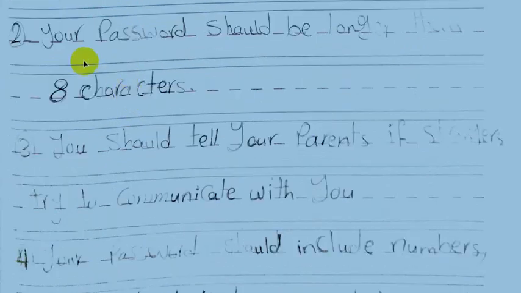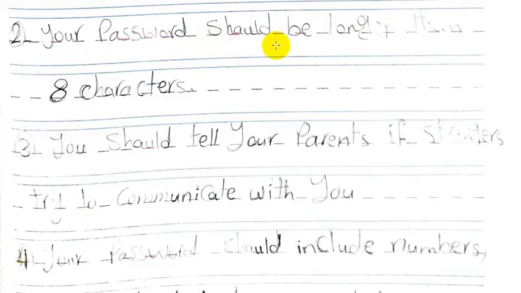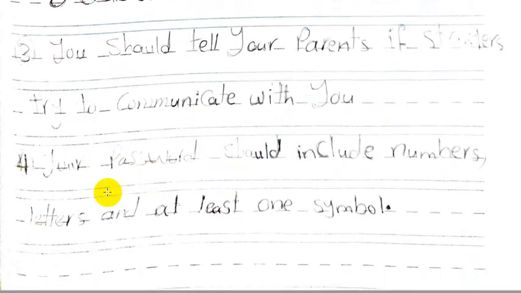Number 2. Your password should be longer than 8 characters. Number 3. You should tell your parents if strangers try to communicate with you. Number 4. Your password should include numbers, letters, and at least one symbol.